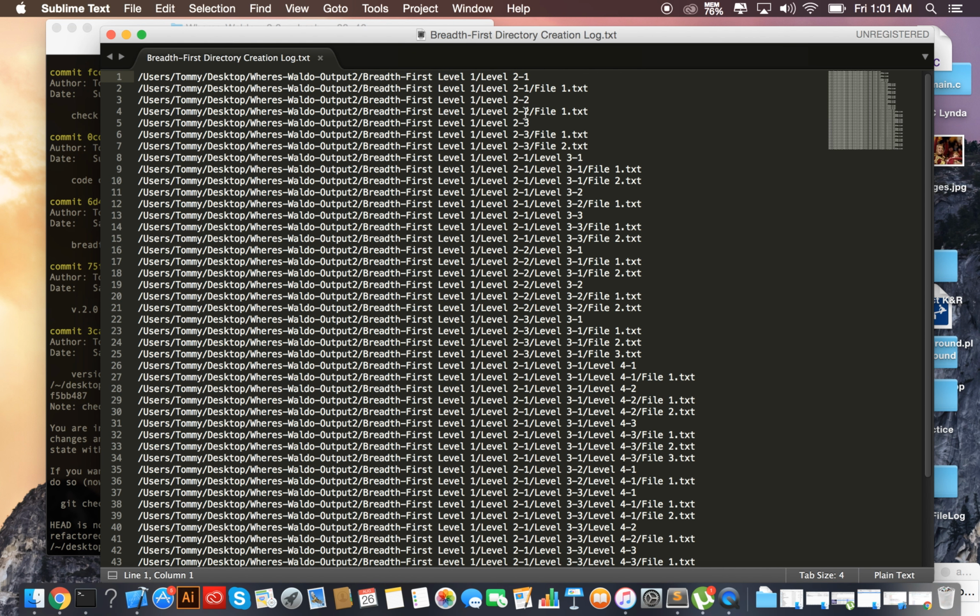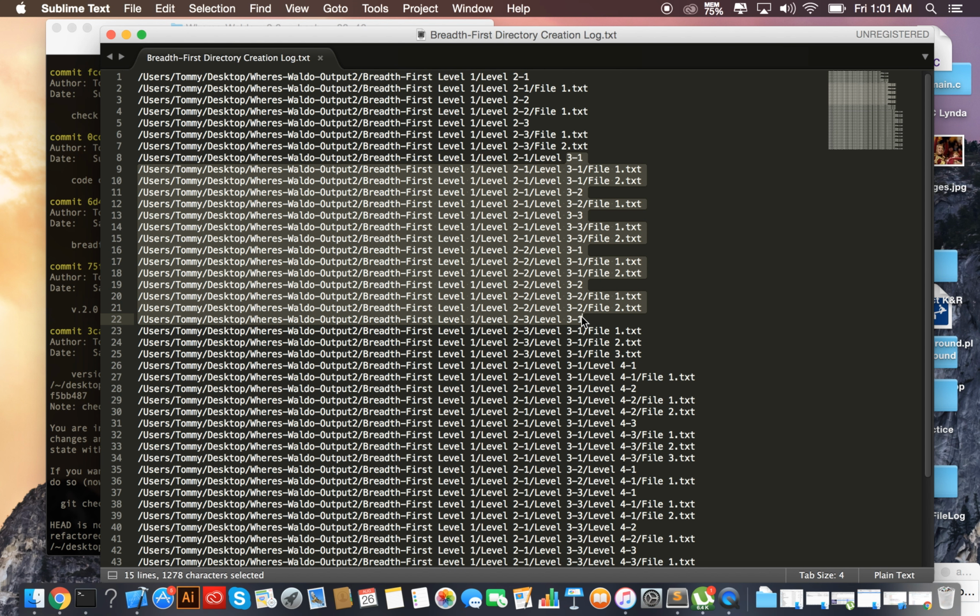Once all the 2s are done, it goes to only the level 3s: 3 1, 3 2, 3 3, 3 1, 3 2, 3 3, and so on. There's no 4s popping up because it's not depth first. This is breadth first, so it's going horizontally across each level at a time.